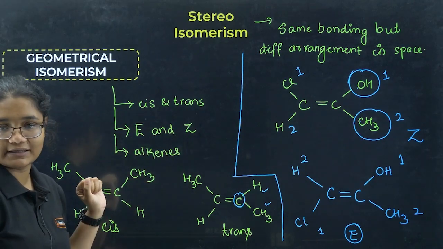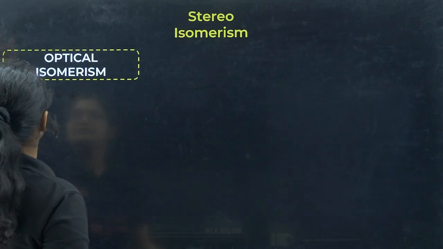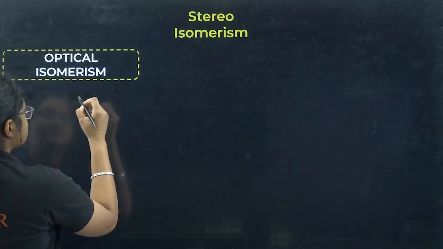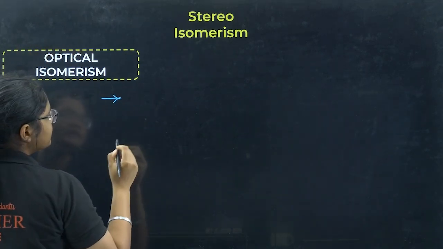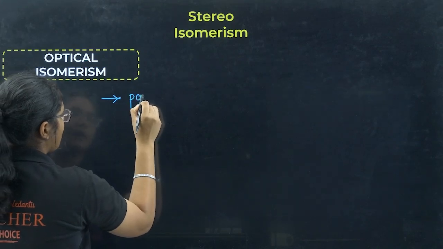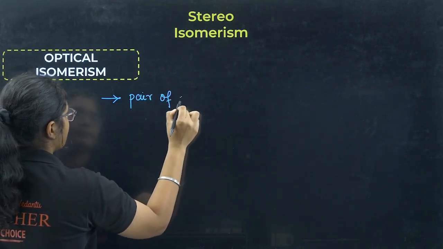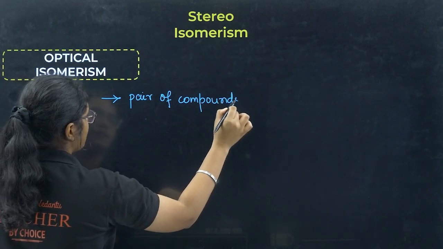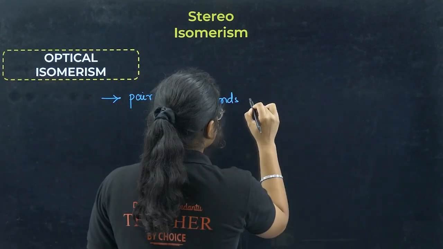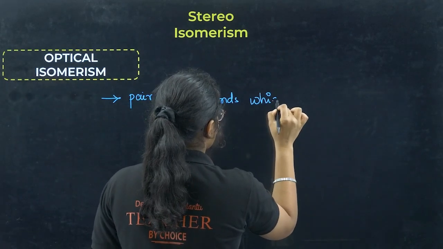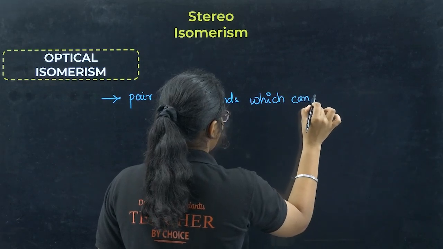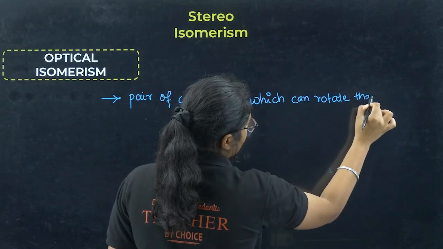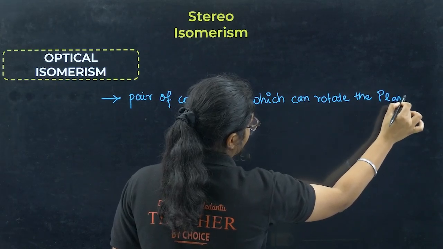and it is generally found in alkenes. Now we will talk about something called optical isomers. Okay, so what are optical isomers? These are a pair of compounds which can rotate the plane polarized light.